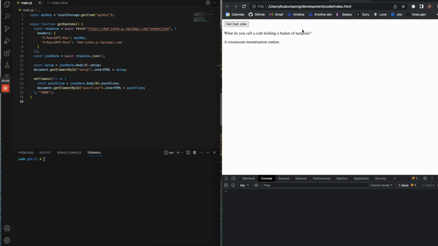Okay, so that's how you connect to the Dad Jokes API and use inner HTML, setTimeout, get element by ID. Hopefully all these concepts I've made easy to understand. Reach out to me if you have any questions or comments.